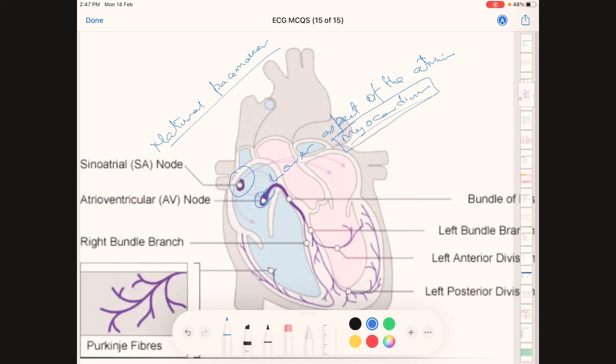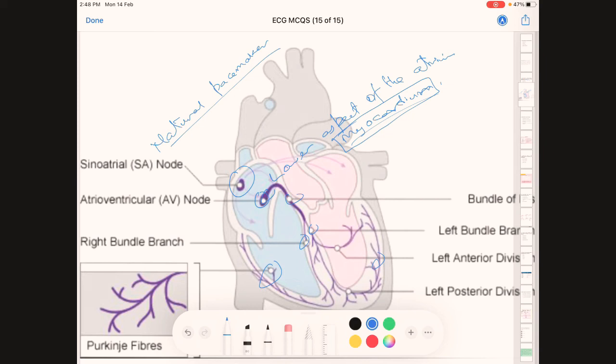They used to ask the question, where is AV node located? The correct answer here is myocardium. Okay, we can continue. From SA node, impulses are being generated into AV node. From AV node into bundle of His, and further it is transmitted into right bundle branch and left bundle branch. Further, it is divided into Purkinje fibers, the small fibers at the apex of the heart, which help in contraction of the heart during electrical activity, which causes contraction of the ventricles.